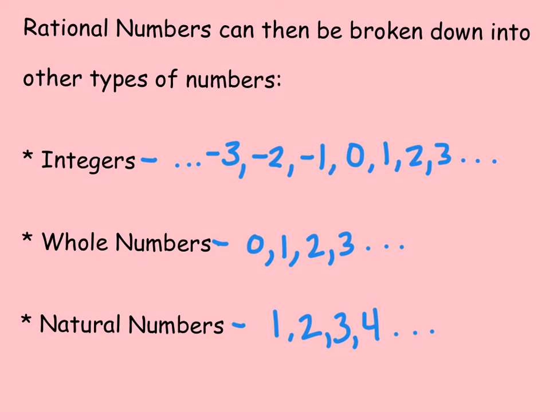So these are our different categories. So integers, negatives and positives, but no fractions or decimals. Whole numbers start with 0. You can kind of remember that because there's a 0 there and an O in the word whole, so start with 0 and count upwards. And then natural numbers, think of numbers when you were little, what you naturally started learning. So 1, 2, 3, 4. You probably wouldn't ask a baby how old they were and they would respond with, I'm 2/3 years old. Yeah, they don't know fractions yet. So natural numbers start with 1 and go upwards.